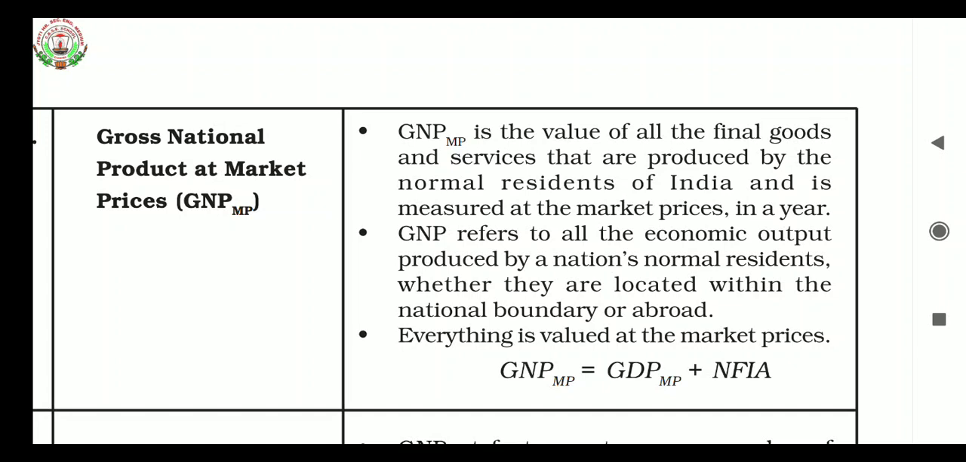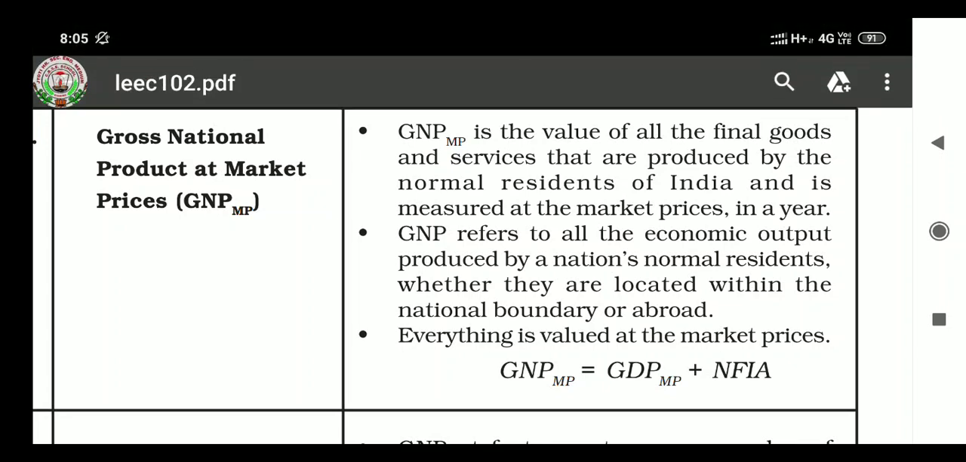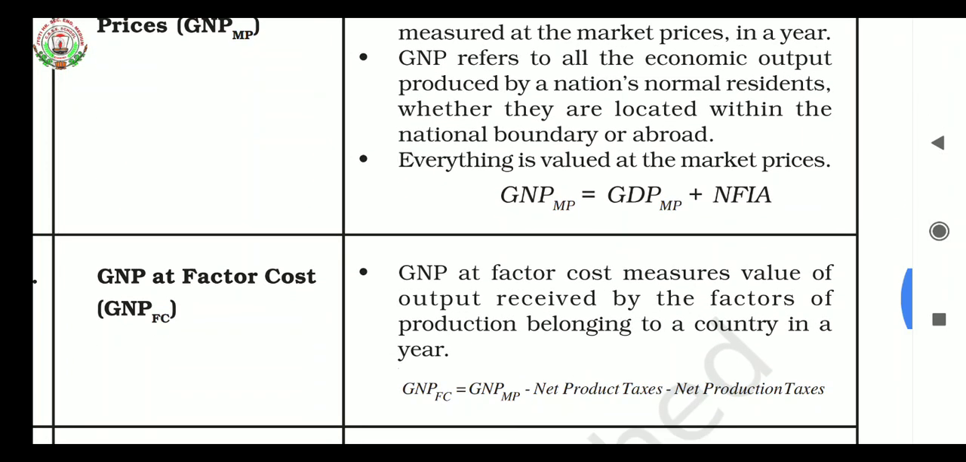So gross national product at market price is what? It is the value of all the final goods and services produced by normal residents of India. It means the people who are living in our country and producing goods and services in our country. That value is calculated in GNP MP, and it is measured at market prices in a year. It refers to all the economic output produced by a nation's normal residents, whatever income is generated by the production of goods and services, irrespective of outsiders.